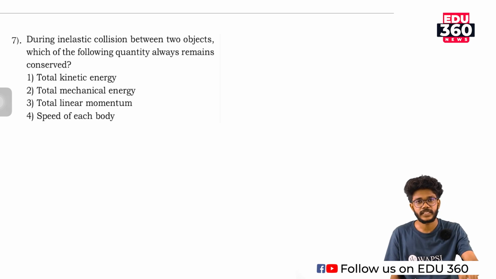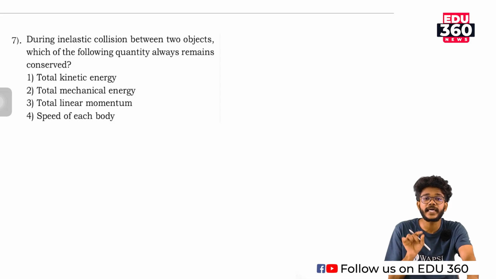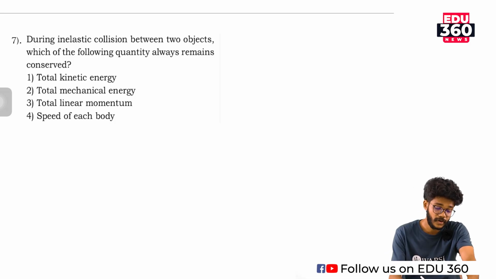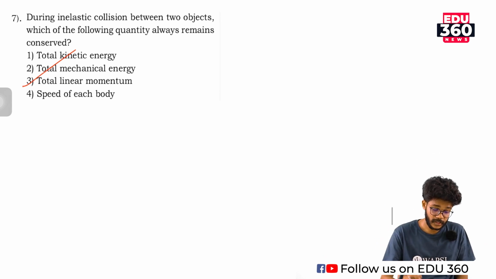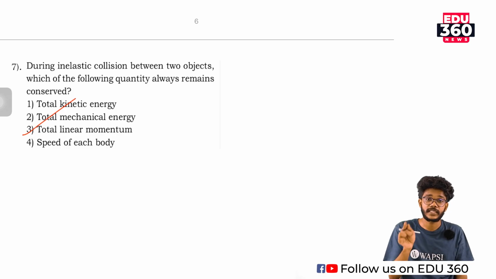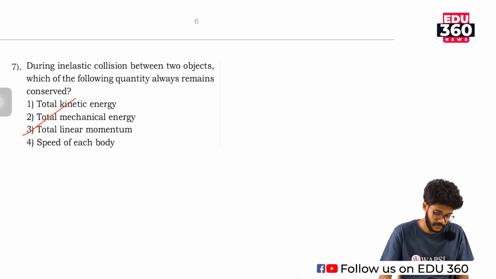In the collision, the total linear momentum, not the linear momentum of one particle, is conserved. One particle's momentum can't be constant. Total linear momentum is the only correct answer. So the third one is the conserved quantity in an inelastic collision. If it is an elastic collision, the kinetic energy and mechanical energy can be conserved. So carefully read the question whether it is inelastic or elastic. Thank you.